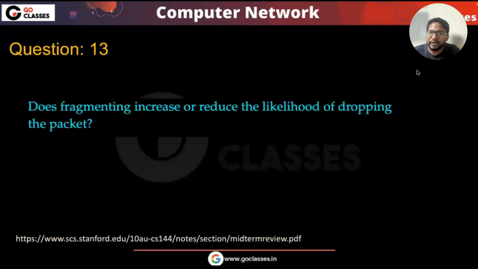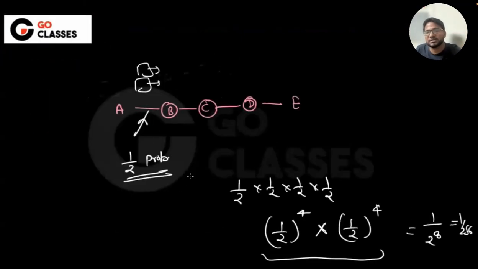Now, does fragmenting increase or decrease the likelihood of dropping of the packet? If there are fragments, do you think the chance of the packet being lost is more or less? Again, this is from Stanford. So if there are fragments, the chance of the dropping of the packet is more or less? It is more. Why? Let's suppose this is just one packet. Can you tell me what is the chance of reaching E? This is 1 upon 2 power 4, right? If this is just one packet, this is the chance.